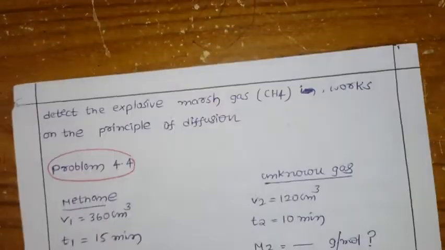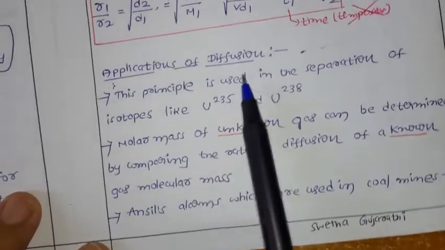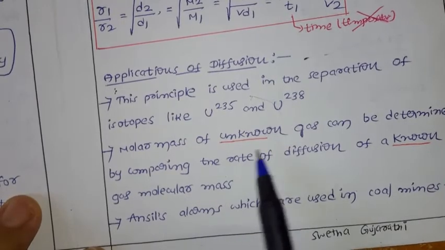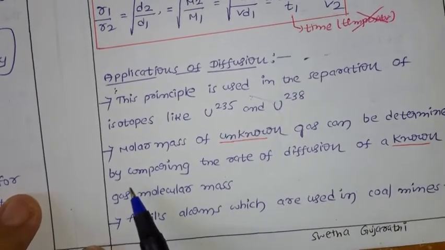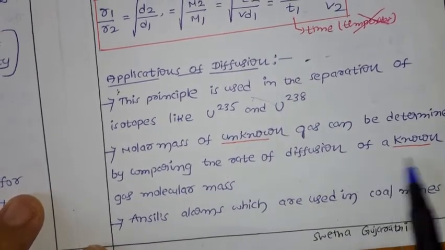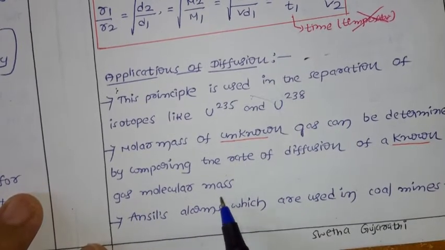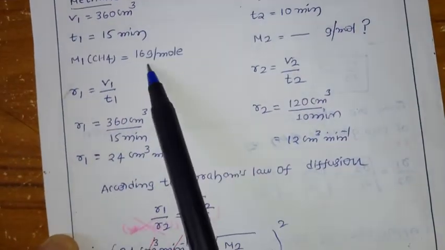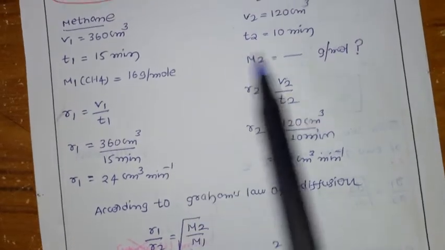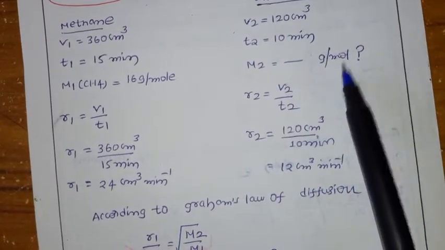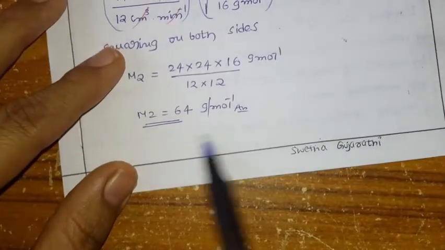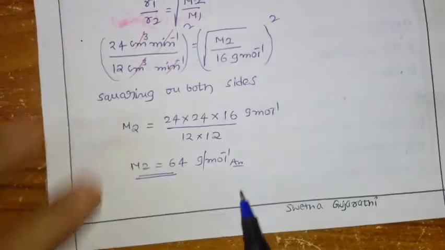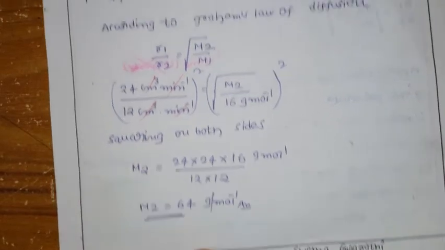Okay. Now let us discuss again what I told just now. The second application of Graham's law of diffusion: the molar mass of an unknown gas can be determined by comparing its rate of diffusion with that of a known gas's molar mass. Isn't it? Now, in the problem we just did, the molar mass of methane gas is known. From that we can find the molar mass of the unknown gas. That is how much we got? 64 gram per mole.